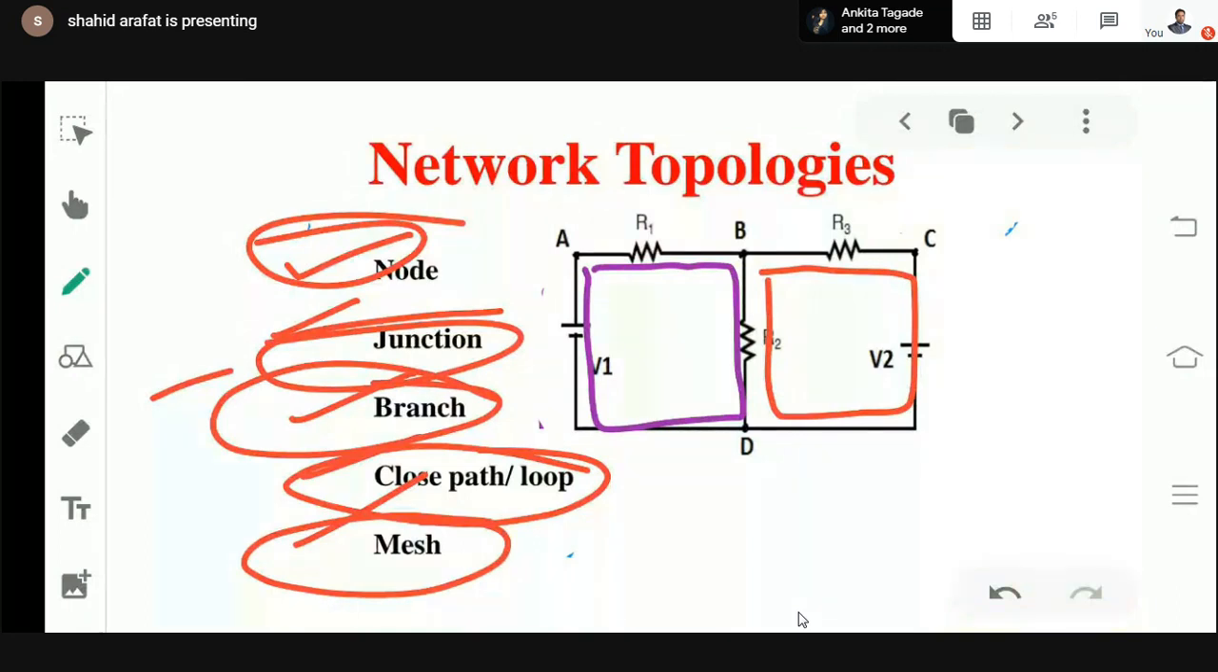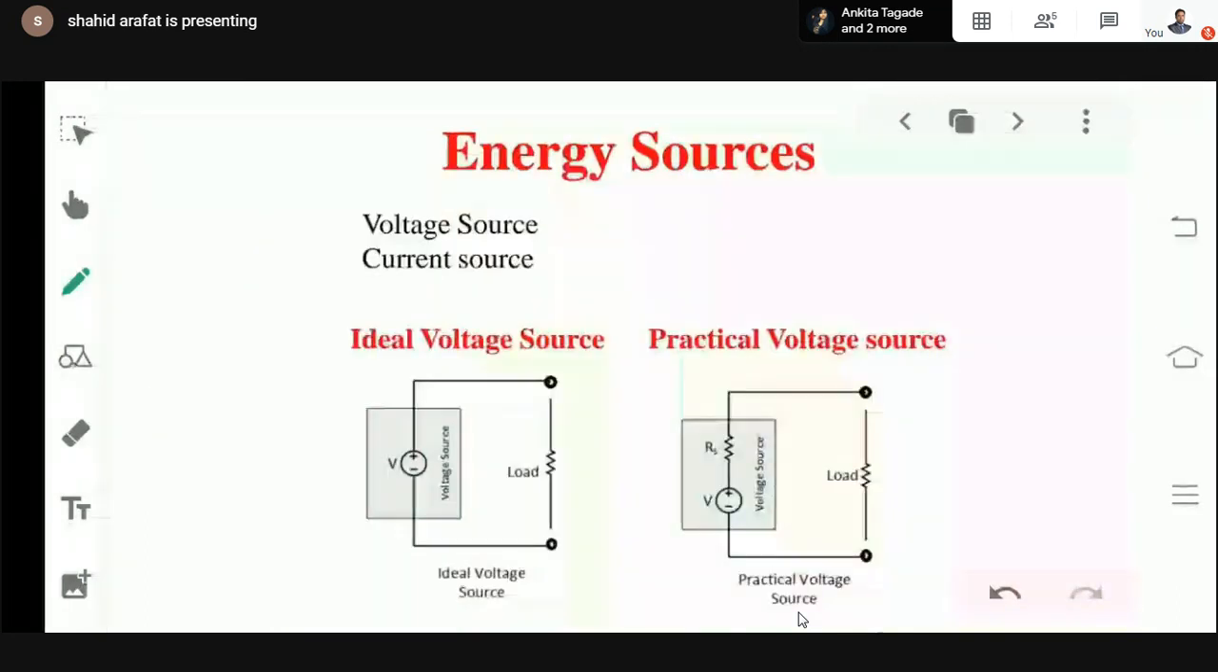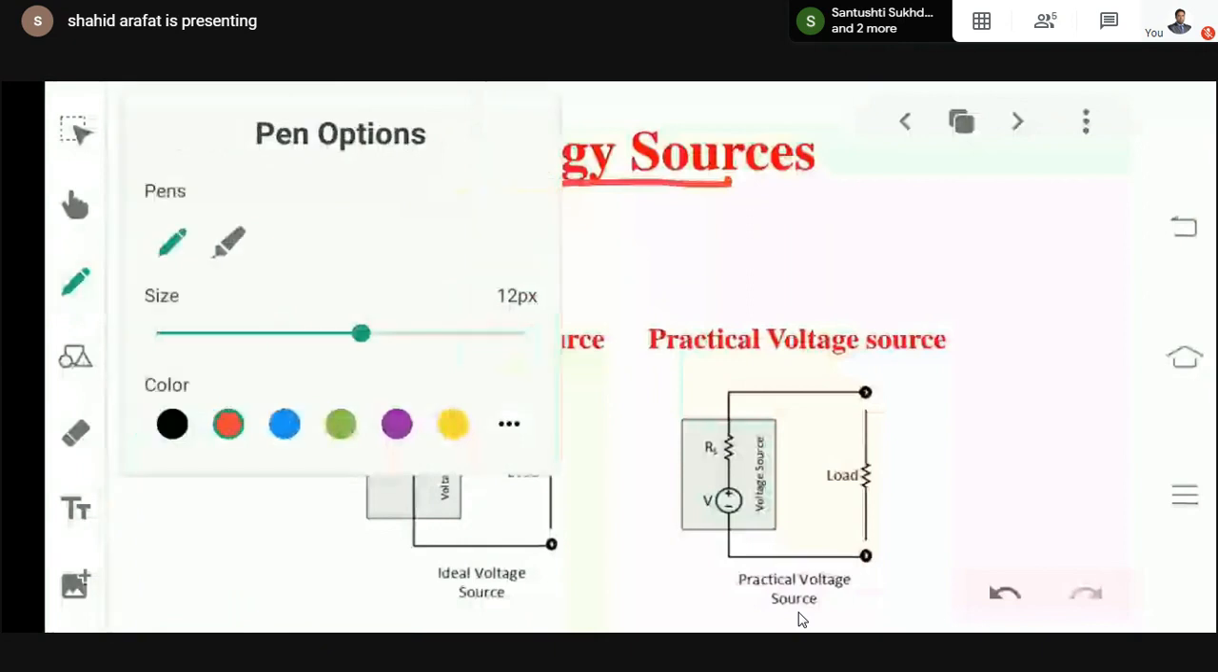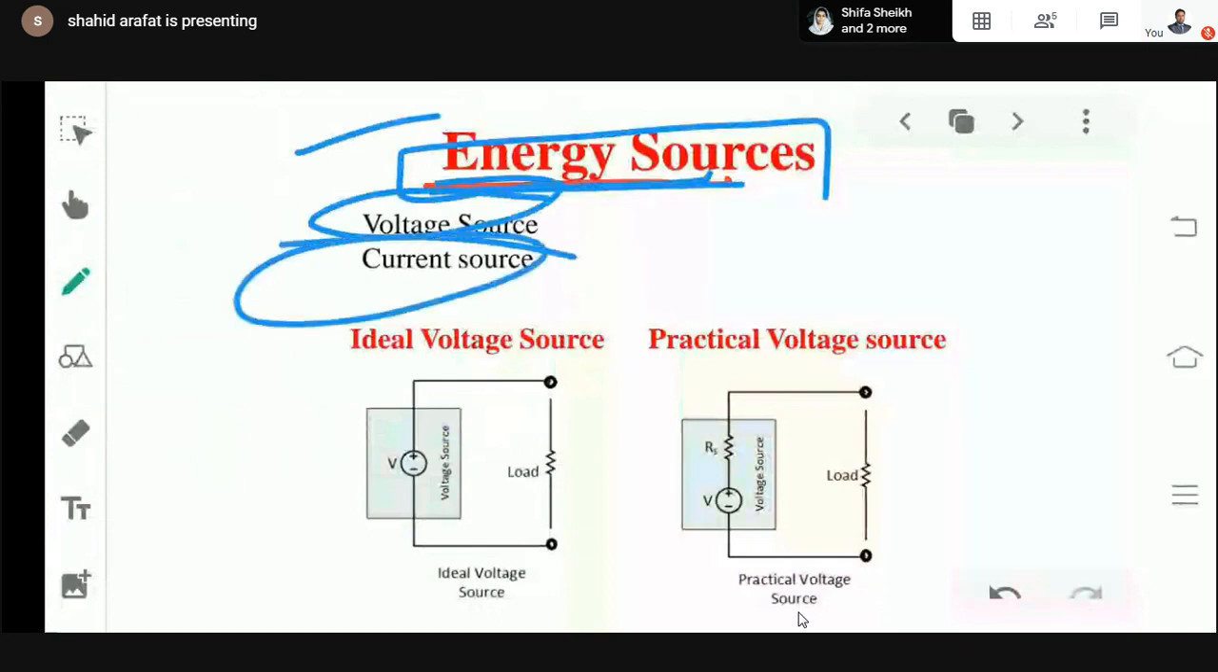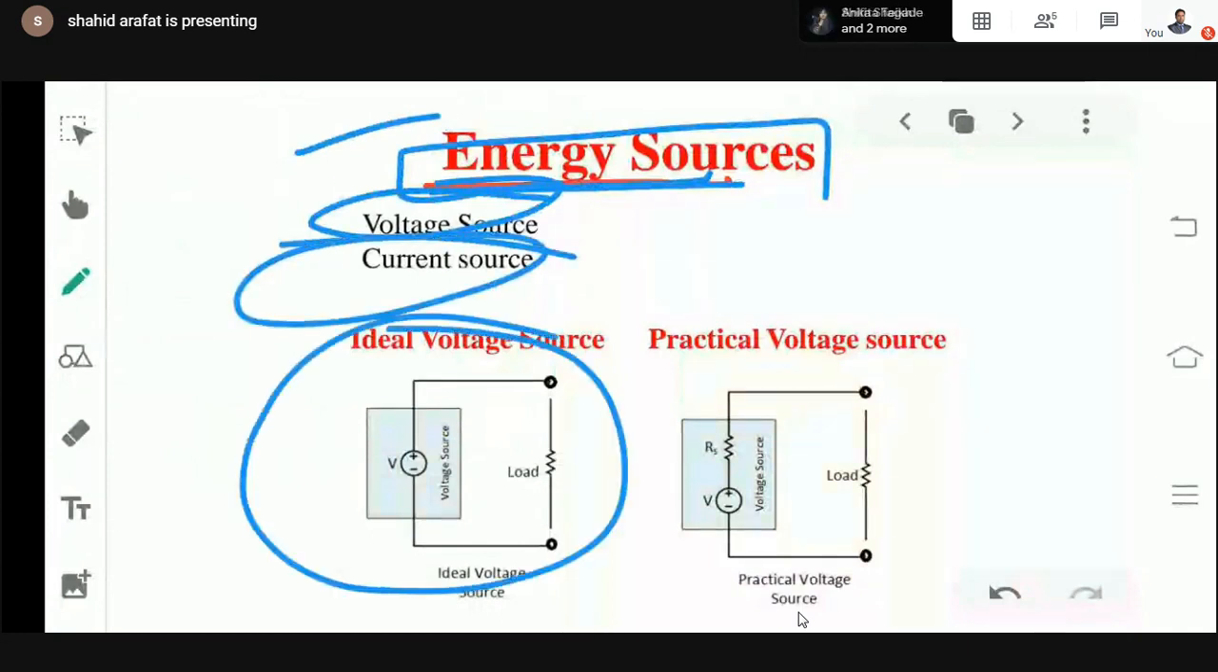Okay. Now you might have studied also energy sources. Okay, energy sources. There are two types of energy sources: voltage source as well as current source. Okay, so voltage source, this one. There are also two categories of sources: ideal as well as practical.